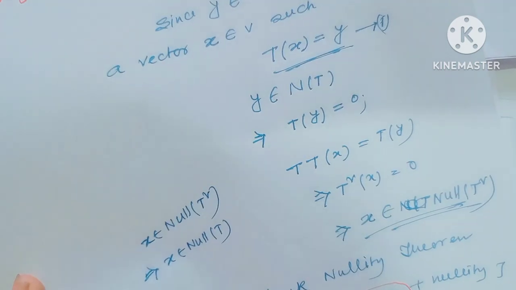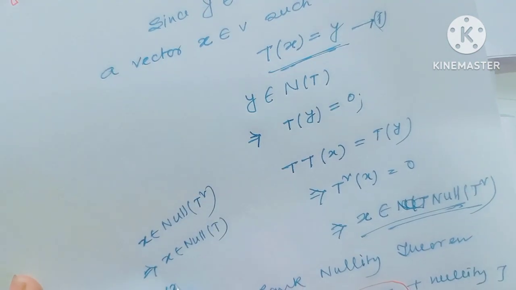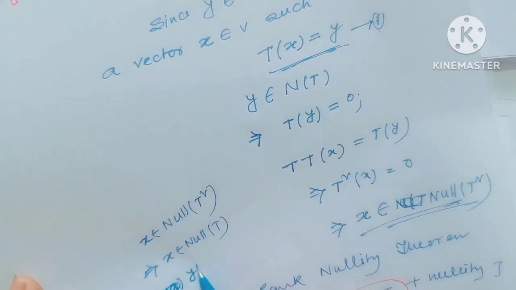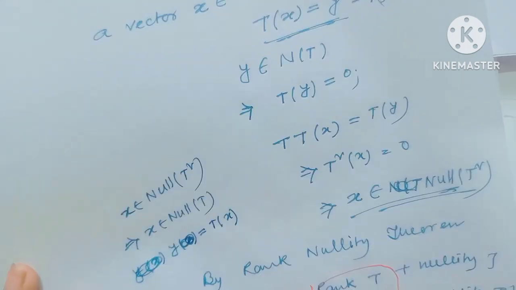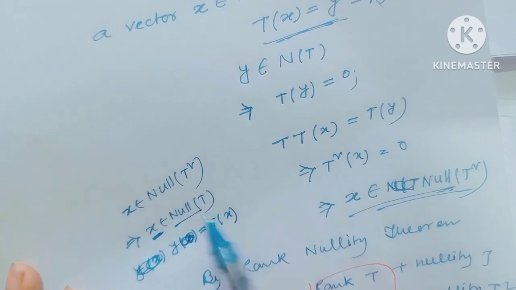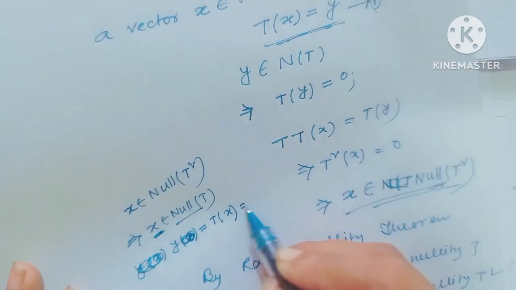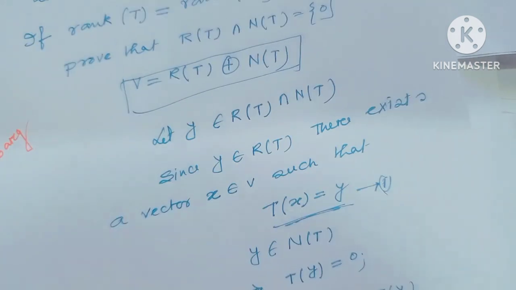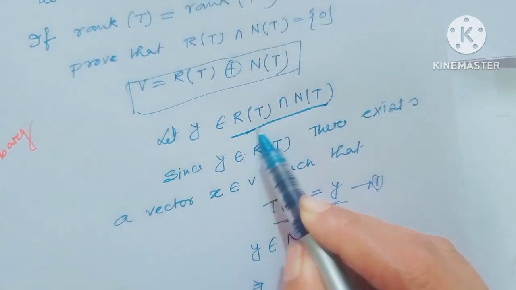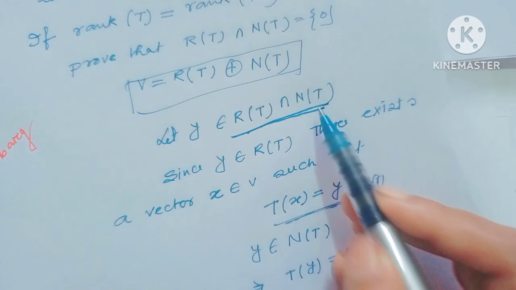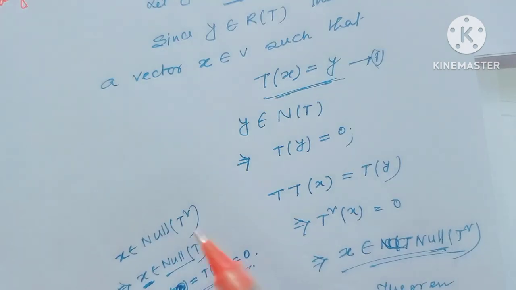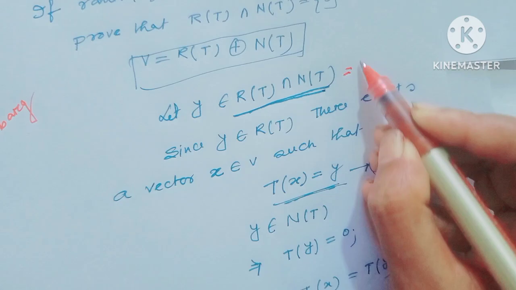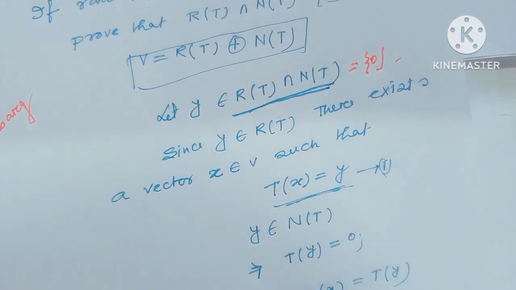Therefore, y equal to Tx. Since x belongs to nullity T, this value is equal to 0, and y belongs to range T intersection nullity T. Therefore, since I have got y equal to Tx equal to 0, range T intersection nullity T contains only the singleton set of the zero vector.